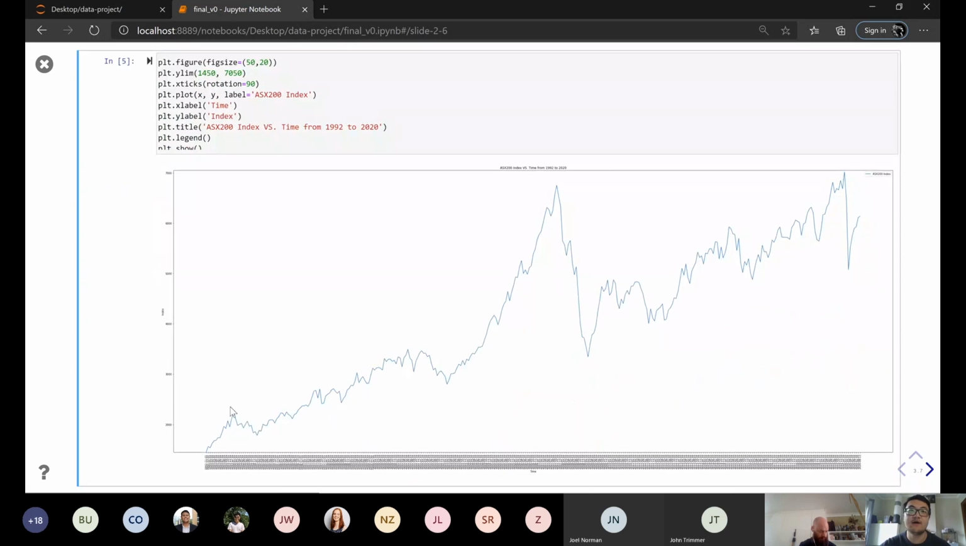We can say in the past 28 years, the Australia stock market increased from 0 to the highest near 7,000. And there are two big declines. The one here is 2008, and the one here is COVID-19.